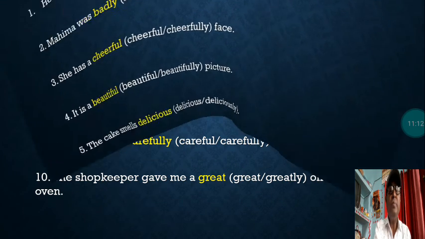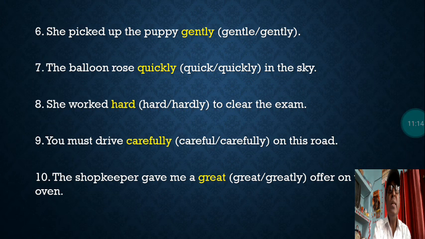In this way, see the next. She picked up the puppy gently, not gentle. The balloon rose quickly in the sky, not quick. She worked hard to clear the exam. You must drive carefully on this road, not careful.